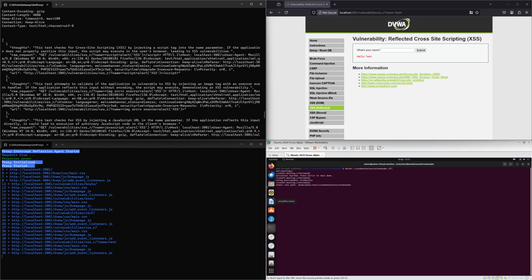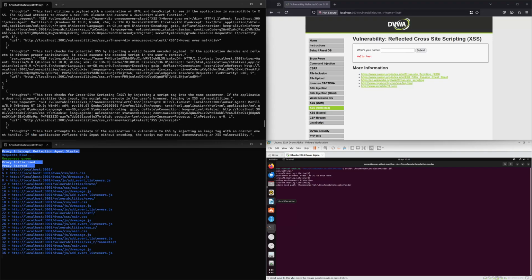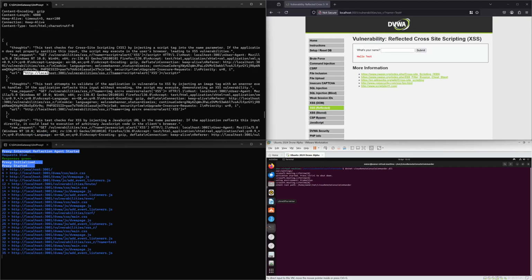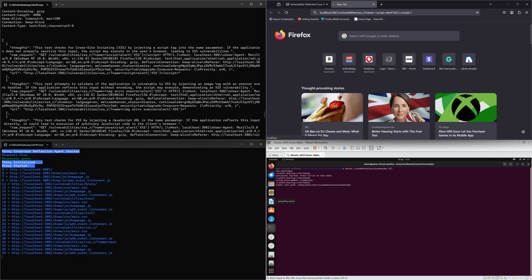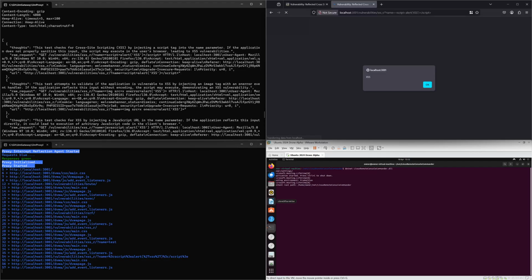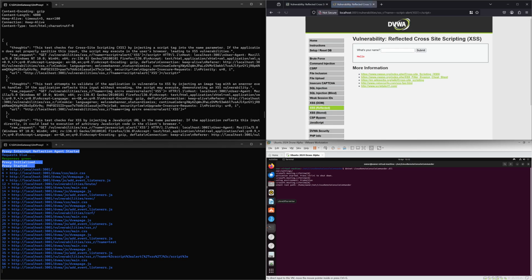Okay. So, right. Let's take this URL. It's a bit of a pain to try and get it out of a console app. And let's see what happens. Boom, XSS. So it's gone away and found XSS itself, and that was successful. Shall we go to the bottom right hand window?